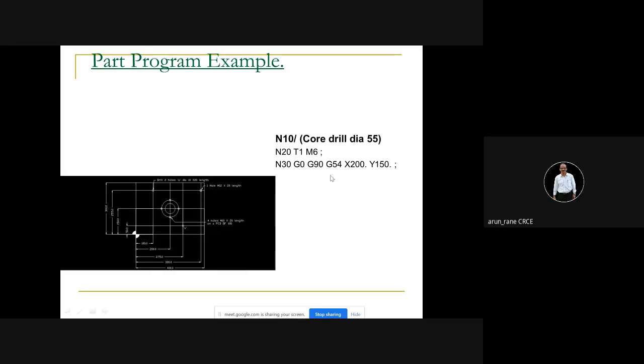Yes, so G54 is work offset. So imagine now this is your home point or reference point or machine zero point. Okay, now this is your workpiece. This is a table, on which the workpiece is mounted here. Workpiece can be mounted here, here, here, anywhere.